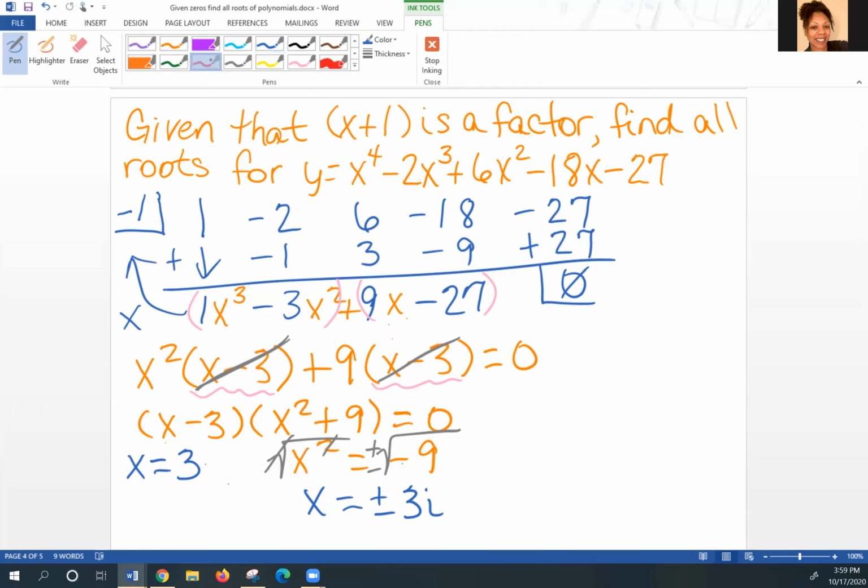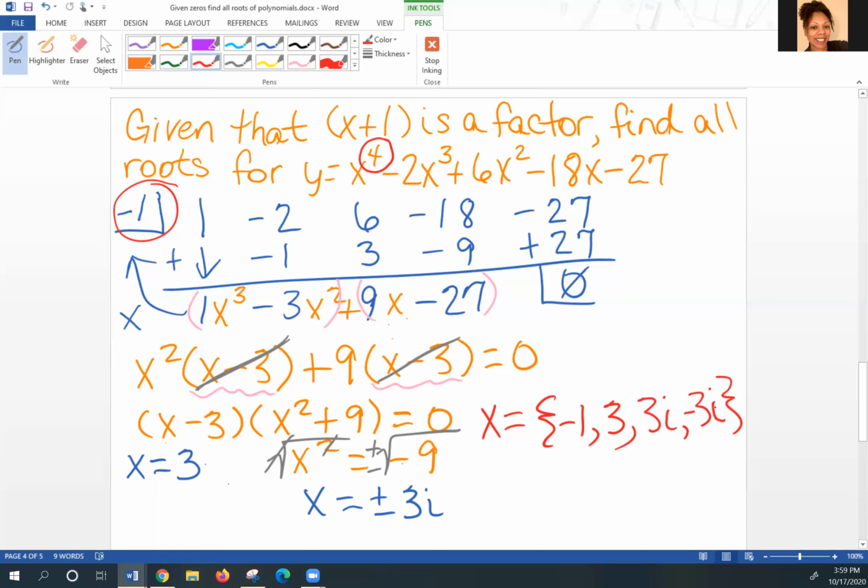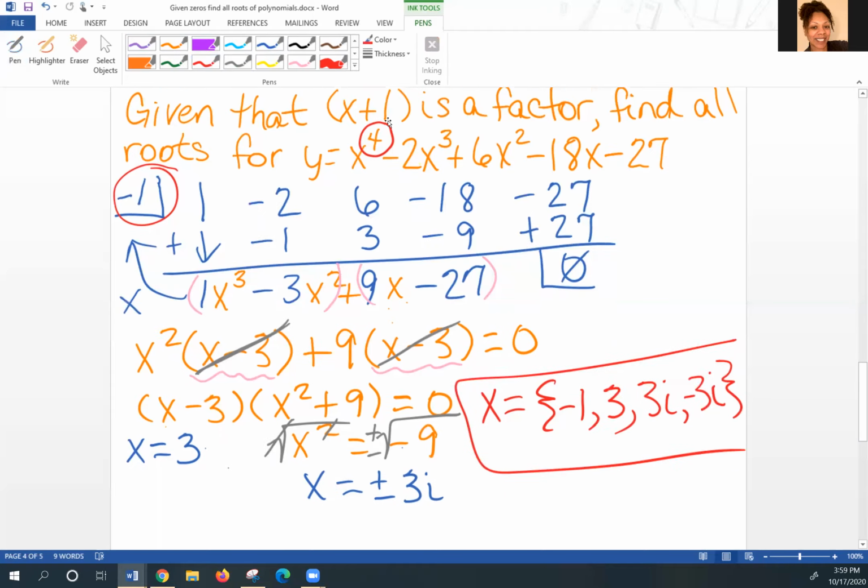However, I'm looking for 4 answers. So what I have to remember is that my first 0 or root came from my synthetic division. So this is actually one of my answers as well. So -1, +3, +3i, and -3i, for a total of 4 roots, given that x plus 1 was a factor.